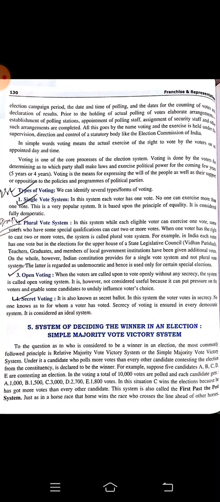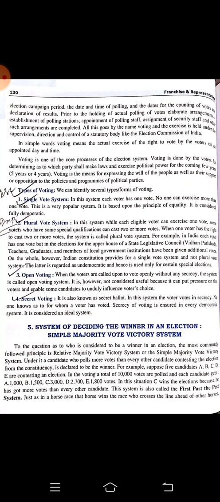Okay, so the counting is done by the returning officer and his staff in the presence of all the candidates and their nominees. This kind of system is prevailing in India, the US, the UK, and many other countries. But this system has one criticism: a person who gets the maximum votes will win. Okay, we say majority vote.